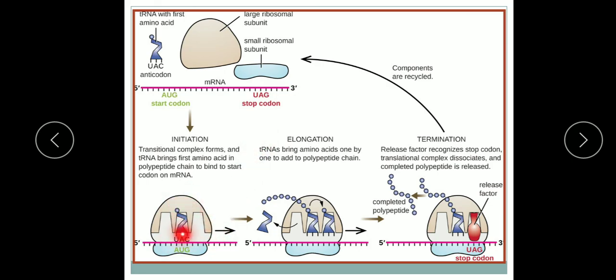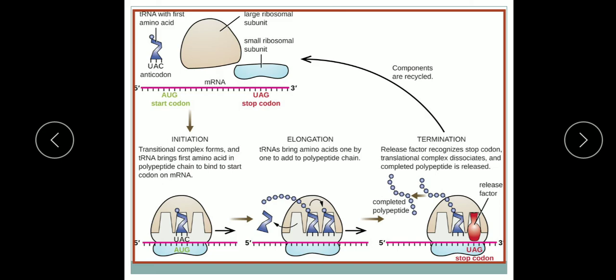The larger subunit sits over the smaller subunit. The initiation complex is formed, and the process starts with the initiation or start codon AUG, which codes for the amino acid methionine, at the P site.